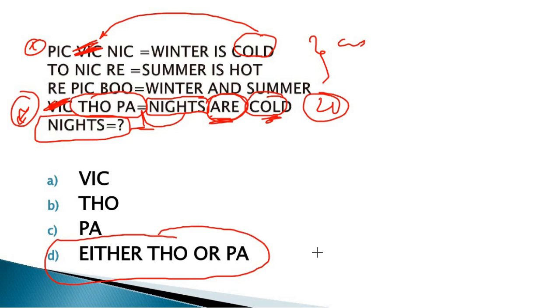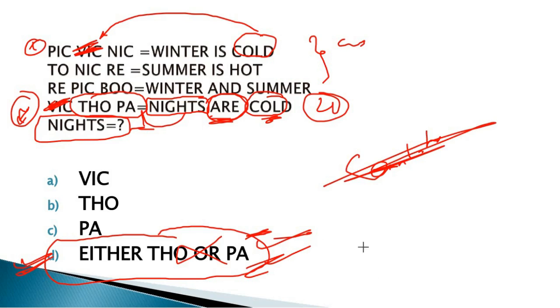जैसे कि मैंने कहा था स्टार्टिंग कंसेप्ट वाले में कि हम आइदर को ऑप्ट करते हैं, यहाँ पे हम आइदर को ऑप्ट करेंगे. We can opt the either option, either THO or PA. So it is the clear answer. If we don't have the either option, then you have a can't option or can't be determined option, and if you don't have can't be determined, उस केस में you have only data insufficient option. So you can opt this option. Clear? The next question is